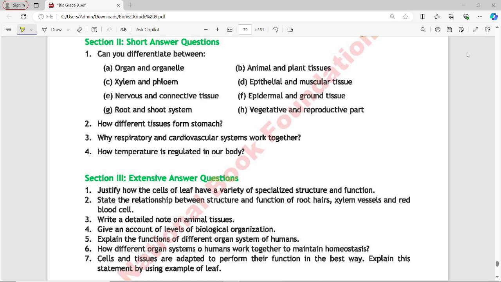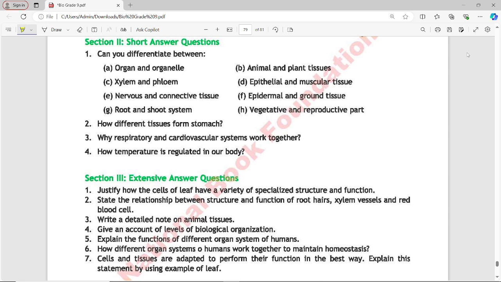Next is question number 3, which is why respiratory and cardiovascular systems work together. कि जो हमारे रिस्पायरेटरी और कार्डियोवास्कुलर सिस्टम्स हैं वो जो है इकट्ठे काम क्यों करते हैं.